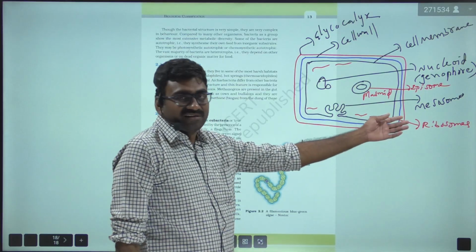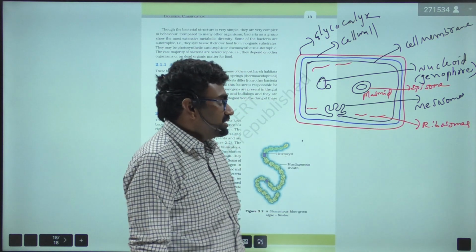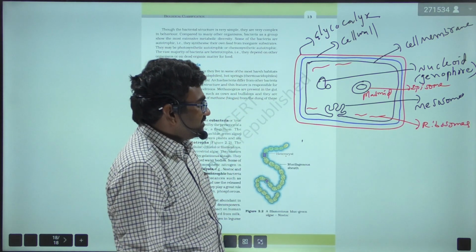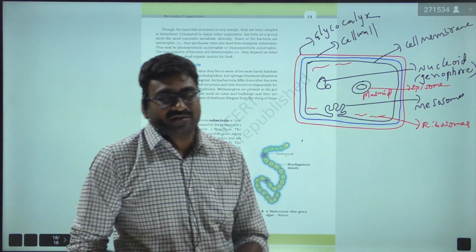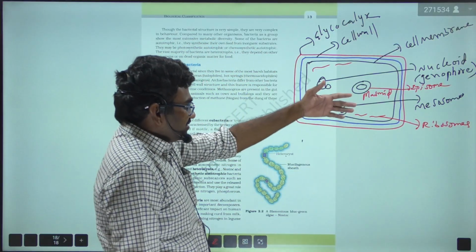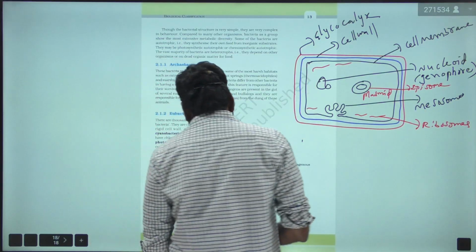The main function of ribosomes is protein synthesis, and the mesosomes' function is respiration. Plasmids are used as cloning vehicles. They are used as vectors in rDNA technology, right? So we have different functions. All these we are going to discuss in Cell: The Unit of Life, right?